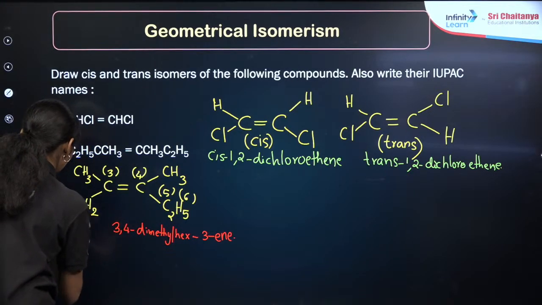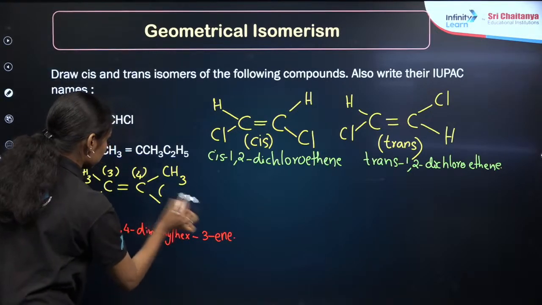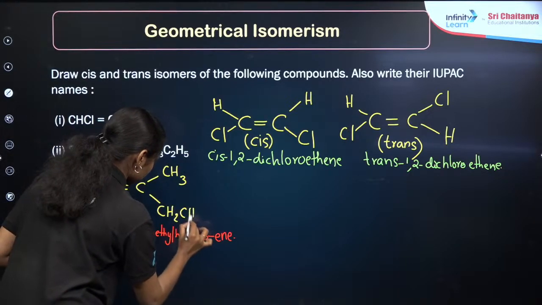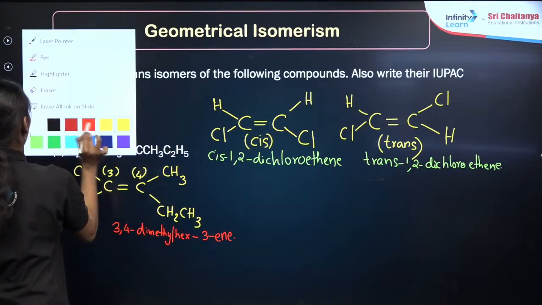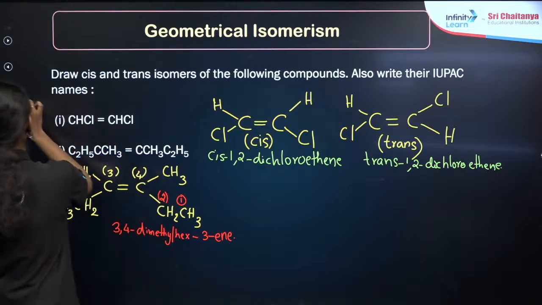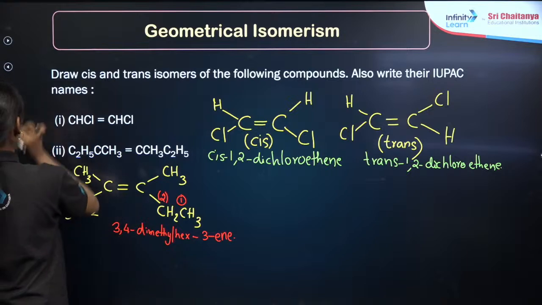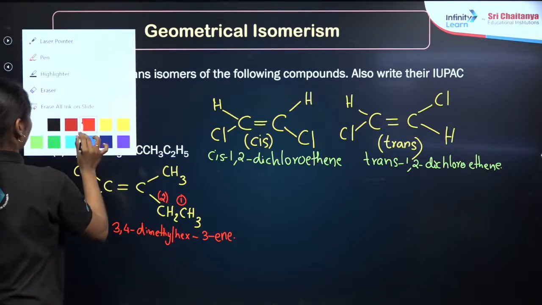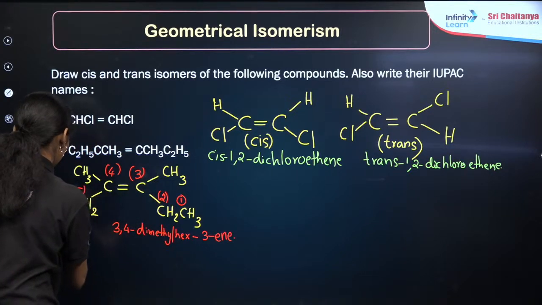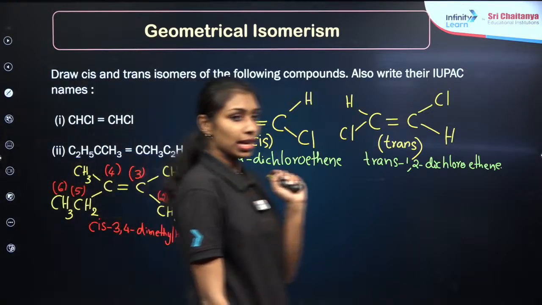This compound is like this, CH2, CH3. Now you may get the idea. First, second, third, fourth, fifth and sixth. Then this will be our cis compound, so the name should be given as cis 3,4-dimethyl hex 3-ene. Is that clear?